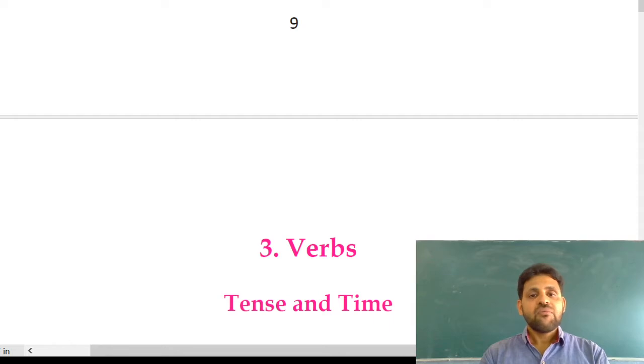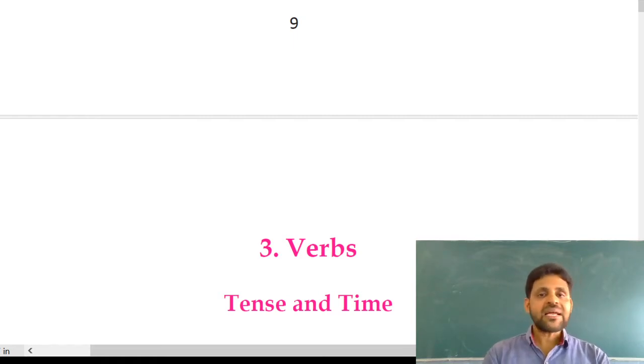Dear students, verbs are classified into two types mainly. They are main verbs, also called lexical verbs, and helping verbs. All the verbs in the English language except the 24 helping verbs are called lexical verbs or main verbs. Main verbs show the action directly. For example, eat, jump, read, drive, walk. These words are called lexical or main verbs.